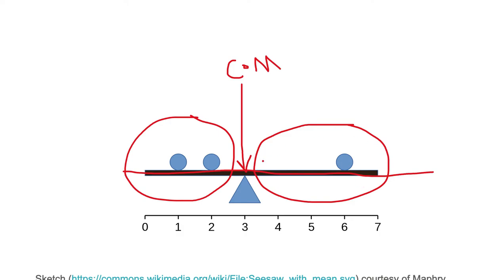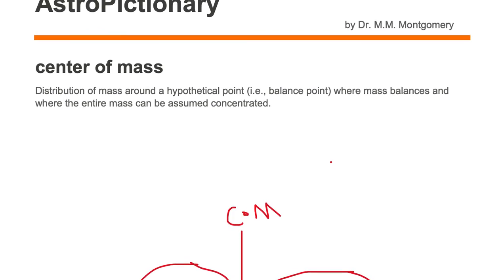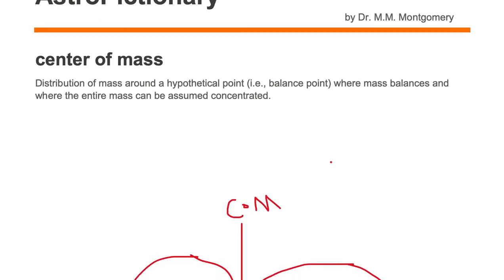If you've ever sat on a seesaw with two people on one side and you're on the other side, you need to move your mass forward or back on the seesaw to get the seesaw to exactly balance. And that's what we mean by a distribution of mass. The mass is located at a certain distance away from the pivot point, and when the masses are exactly in the right spots, we have this exactly level seesaw. And we call this level in our center of mass.